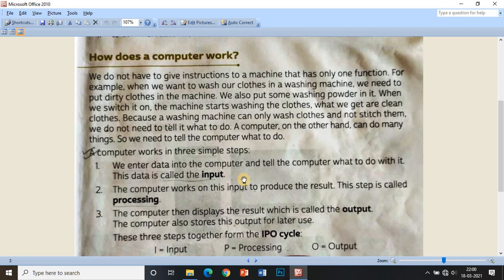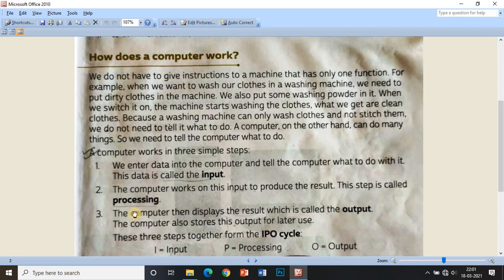Now second one, the computer works on this input to produce the result. This step is called processing. Now second step is processing. So what is processing? The computer works on this input to produce the result. That means what input we give to computer, it works on this input and then it produces the result. As we give the input, computer will not give us the output directly. First of all, it will process the input and then it will give us the output.